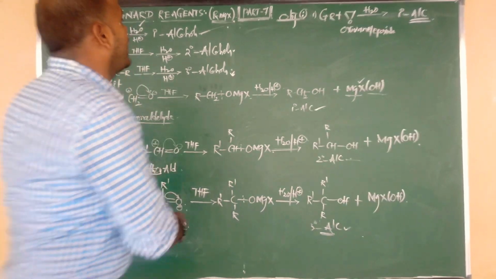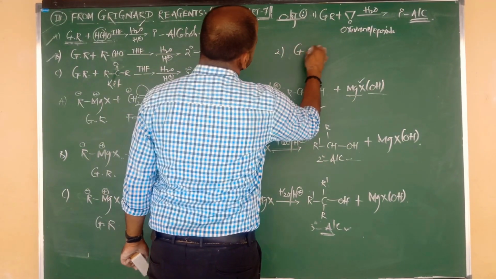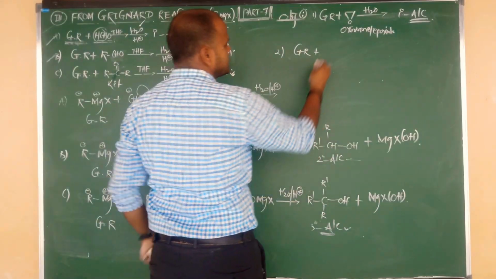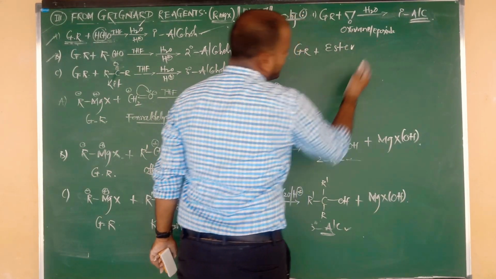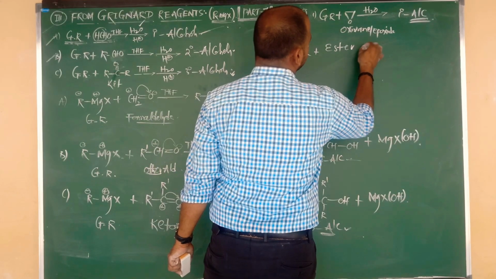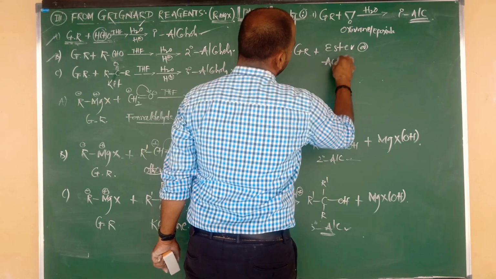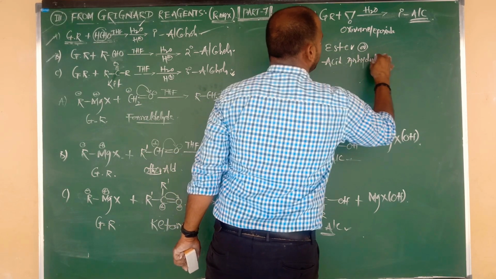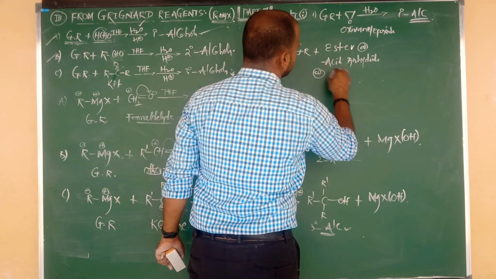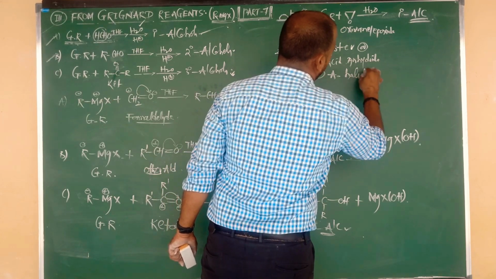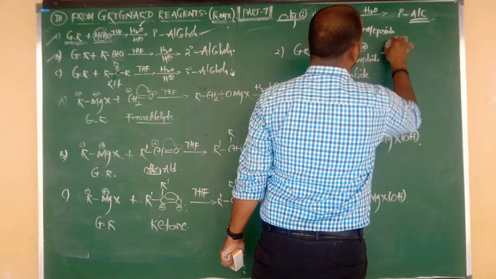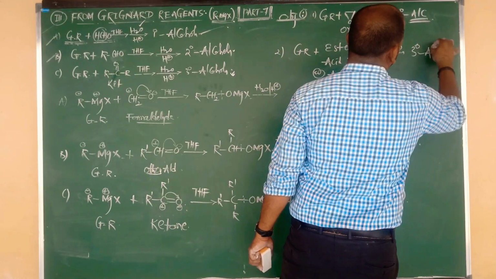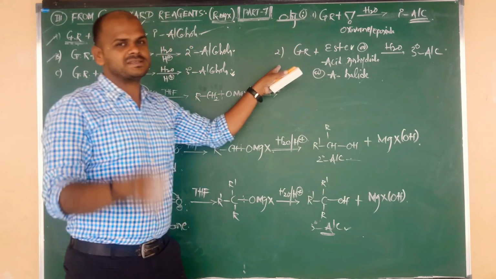Okay beta, right. The second objective point I want to show you. Same thing, Grignard reagents undergo reaction with, here I am going to consider three reagents. One is ester. Also we can consider one more compound, acid anhydride, and the last compound, acid halide. Again same thing, followed by hydrolysis in acidic medium, but here we get tertiary alcohol as the product. These two points are important for objective.